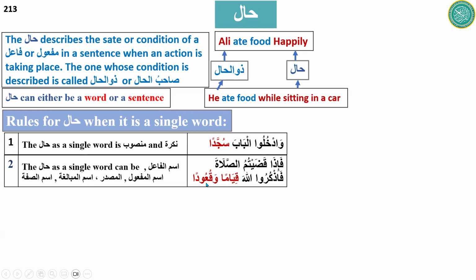Qiyam is masdar and qu'udan is also masdar. This is also describing the state in which they should perform the zikr of Allah: in standing and sitting.